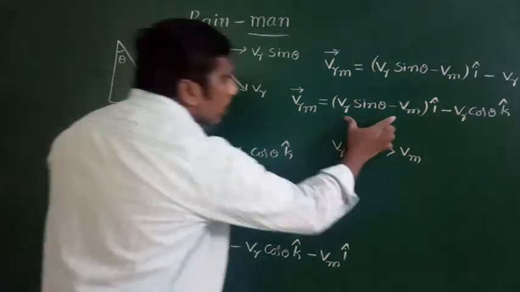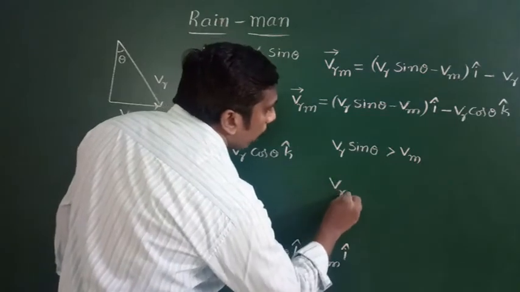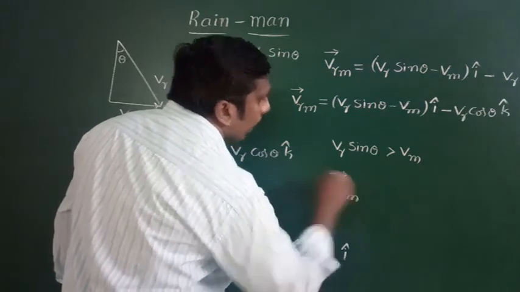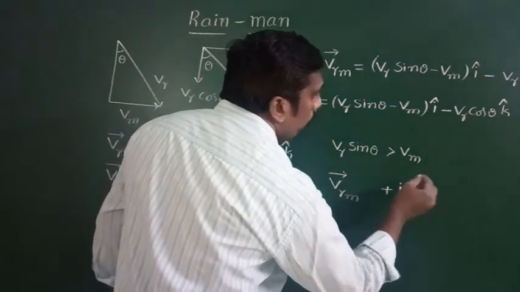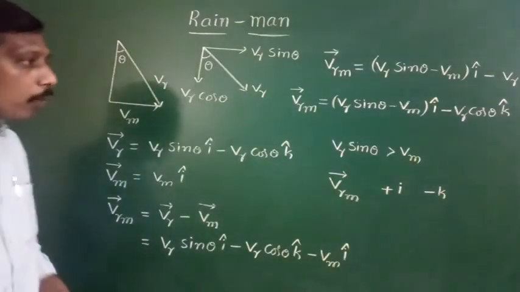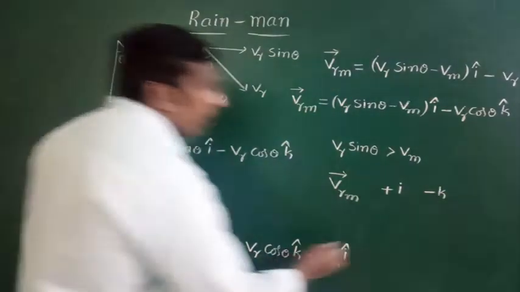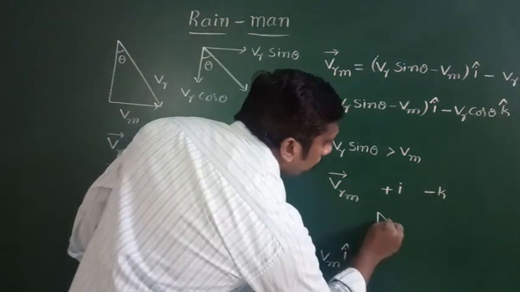This term becoming positive means that for the velocity of the rain with respect to the man, the horizontal component is positive and the vertical component is negative. Horizontal component positive and vertical component negative means the resultant direction is like this.